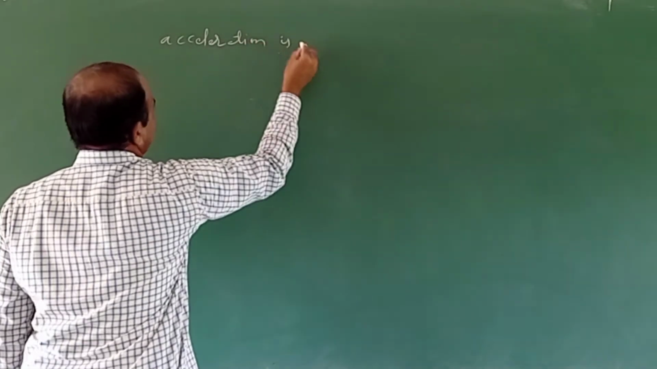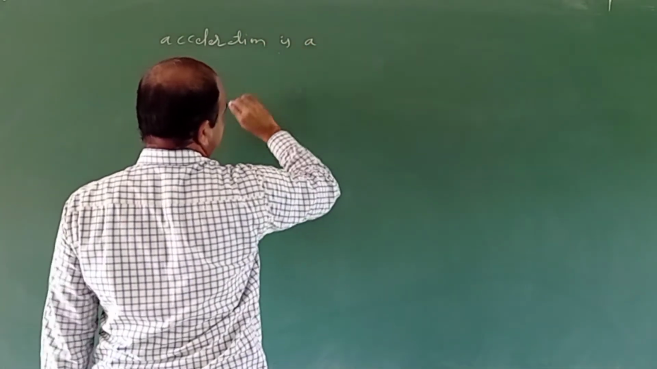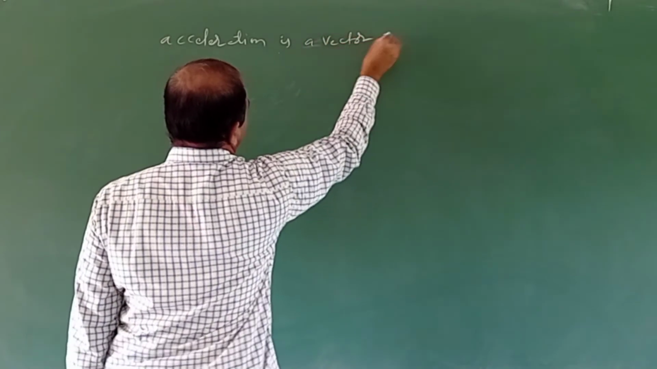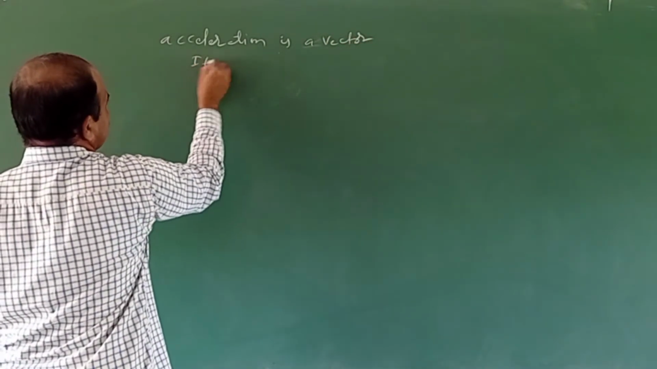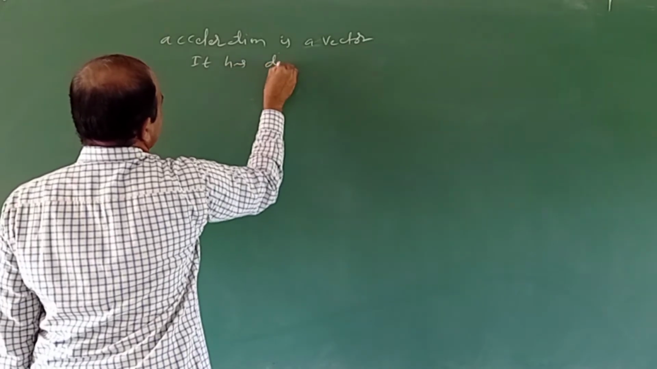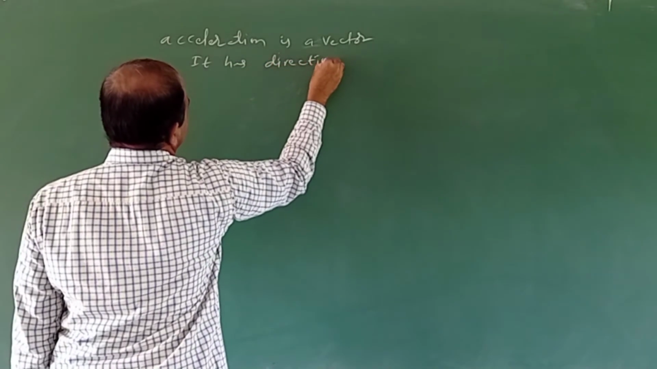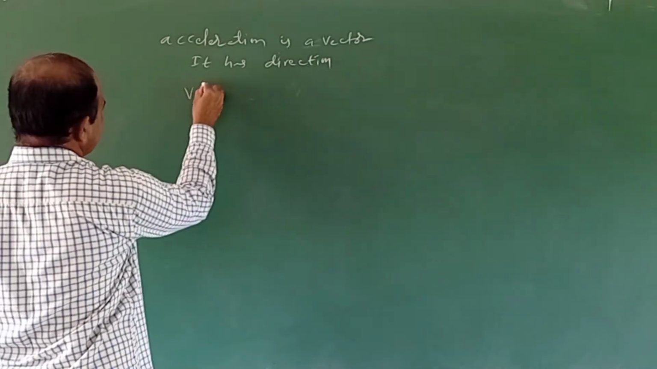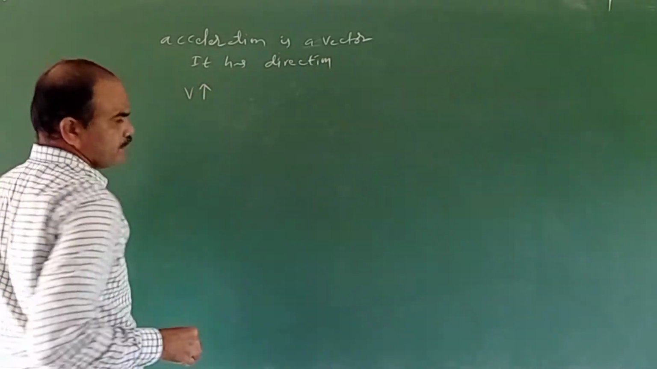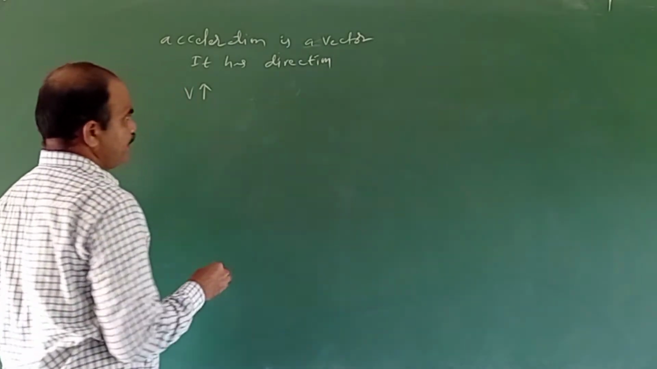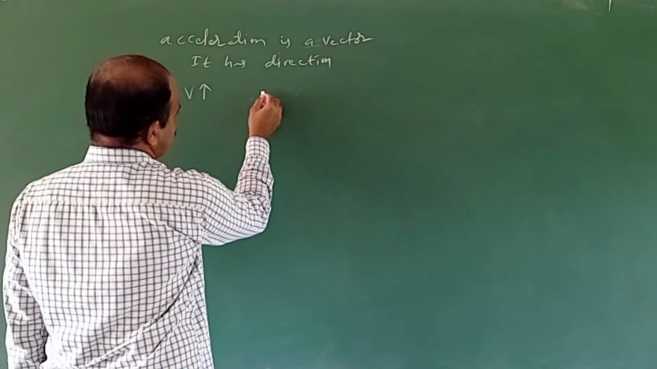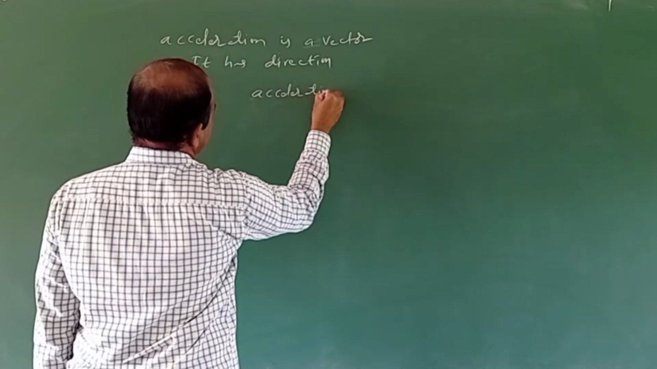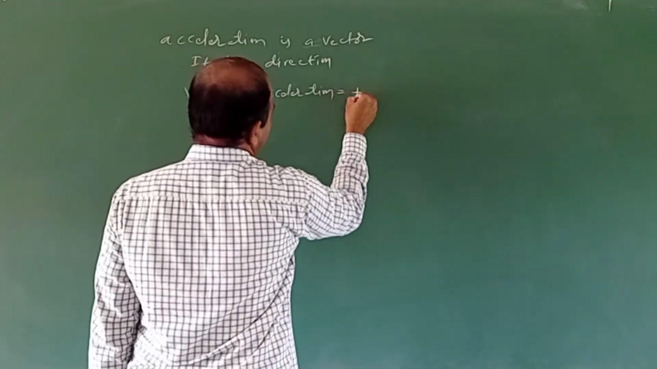Acceleration is a vector. Vector means acceleration has direction. If velocity increases, then the acceleration is said to be positive acceleration.